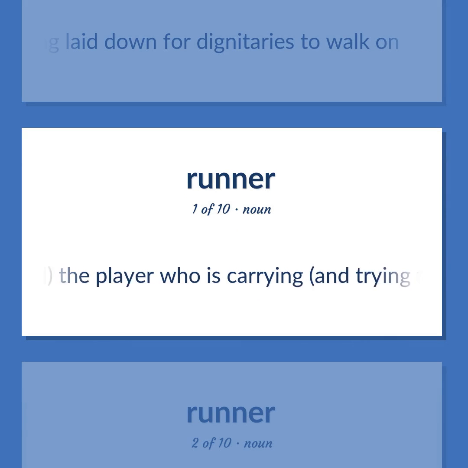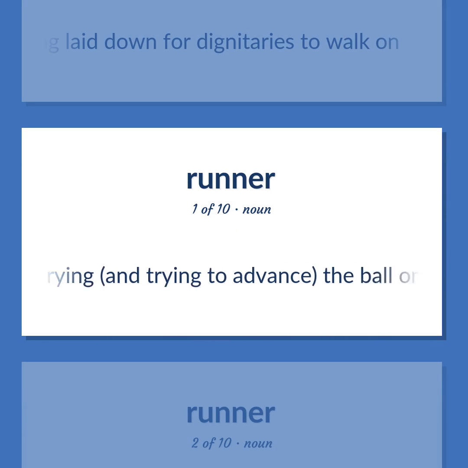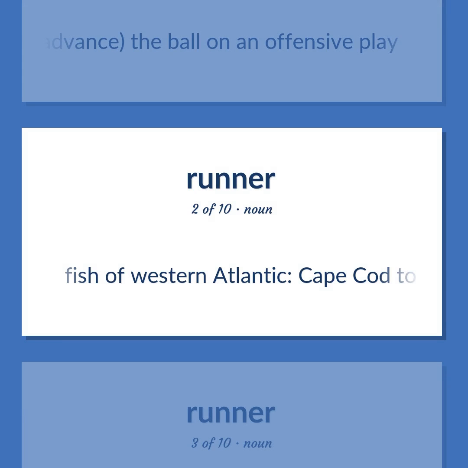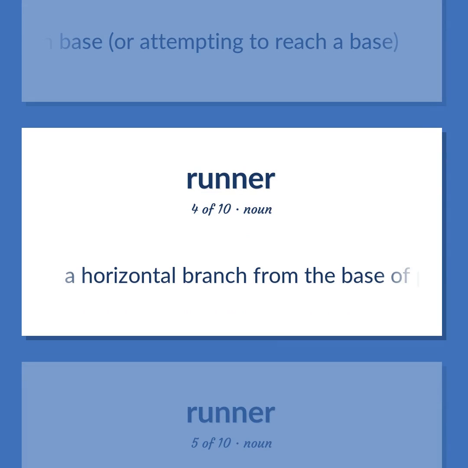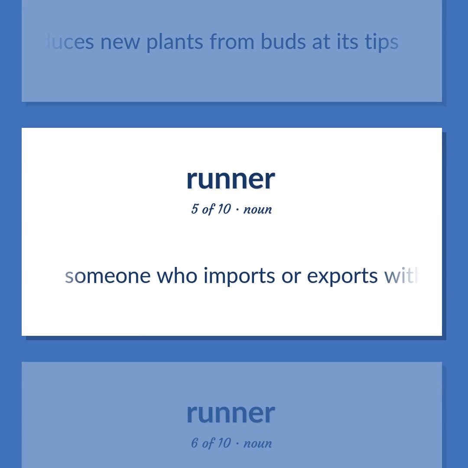Football. The player who is carrying, and trying to advance, the ball on an offensive play. Fish of Western Atlantic, Cape Cod to Brazil. A baseball player on the team at bat who is on base, or attempting to reach a base. A horizontal branch from the base of a plant that produces new plants from buds at its tips. Someone who imports or exports without paying duties.